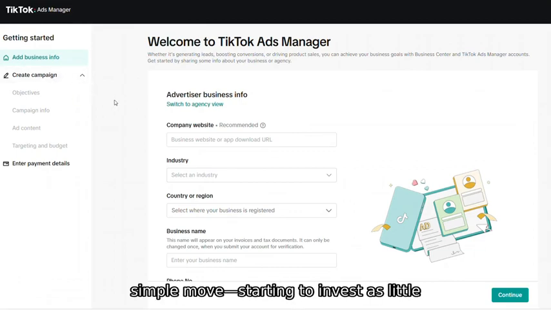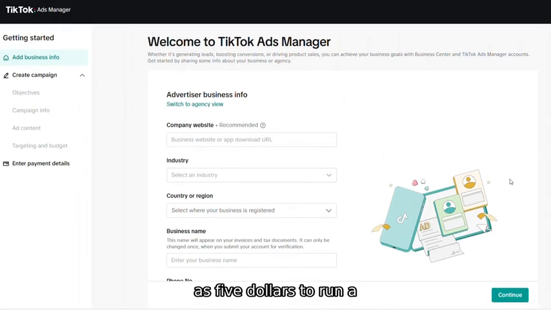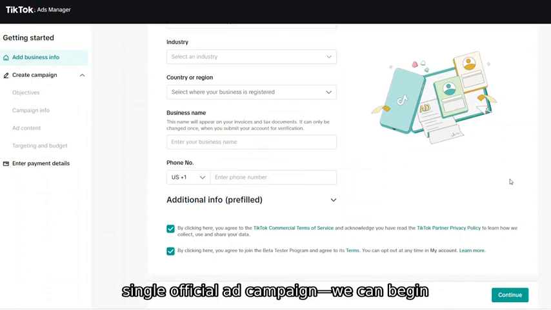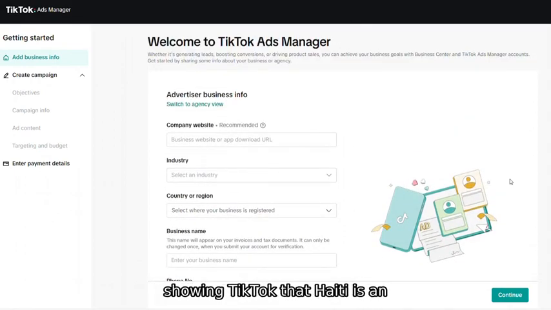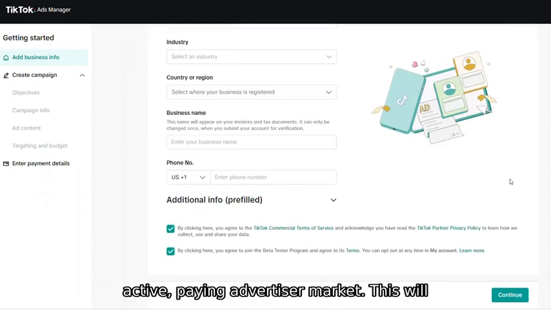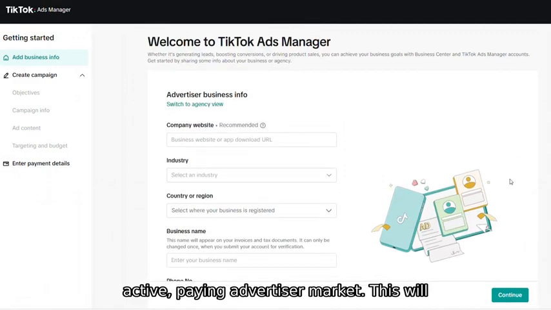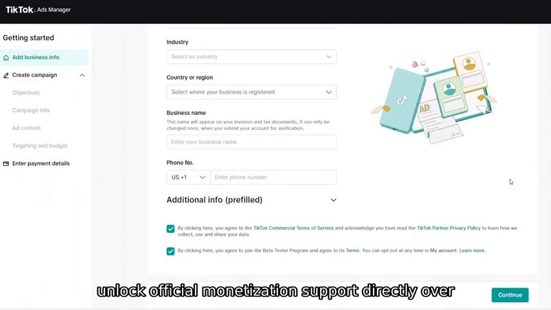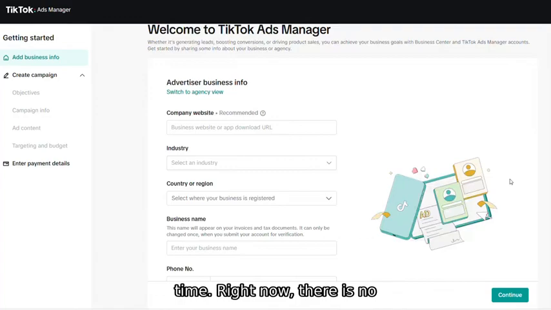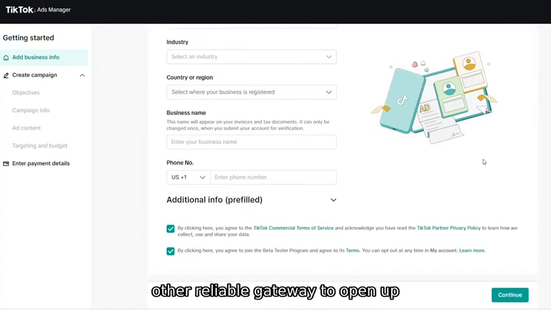With just a simple move, starting to invest as little as $5 to run a single official ad campaign, we can begin showing TikTok that Haiti is an active, paying advertiser market. This will unlock official monetization support directly over time. Right now, there is no other reliable gateway to open up the market.